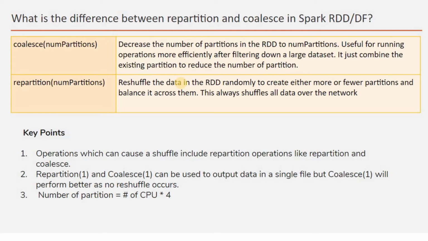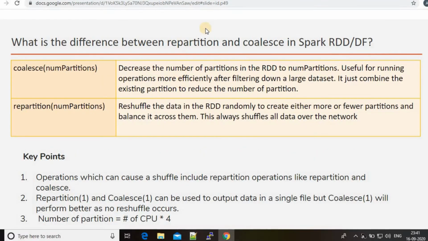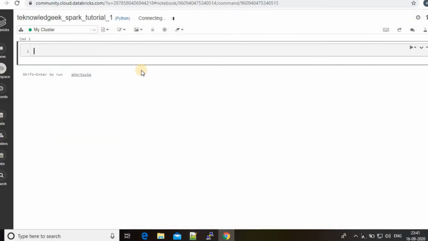Let's check how things work in actual reality. So first create a data frame. The current recommendation of Spark is to use the data frame, not the RDD, because the data frame in the background creates an RDD on its own, and manages it most appropriately, unlike an RDD where you need to do the management by yourself.